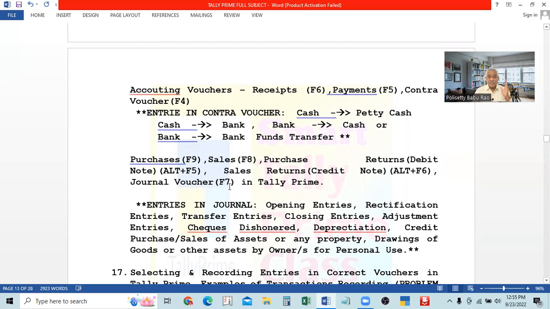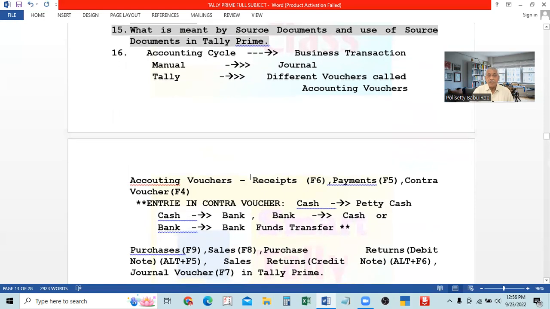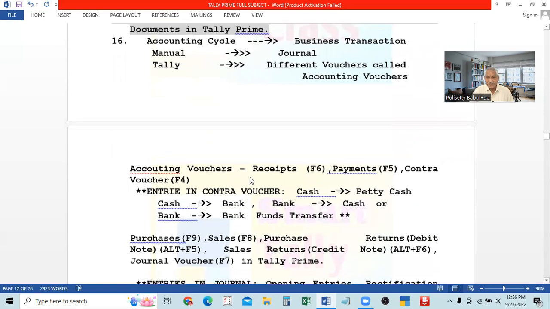So from here, F4 we started. F4 contra, so the numbers are different: F4 contra, F5 payment, F6 receipt, F7 journal voucher, F8 sales, F9 purchase, Ctrl+F5 is debit note, and Ctrl+F6 is credit note. That will be the answer. So these are the accounting vouchers which are available in Tally to record the transactions.